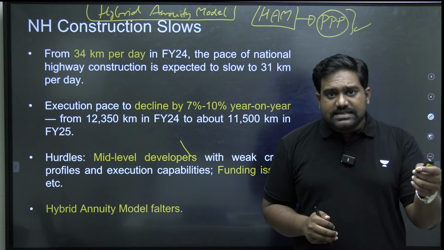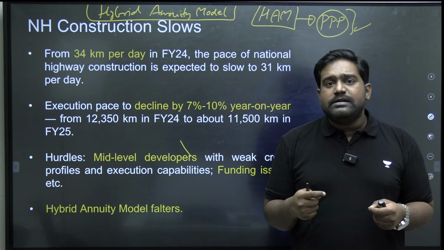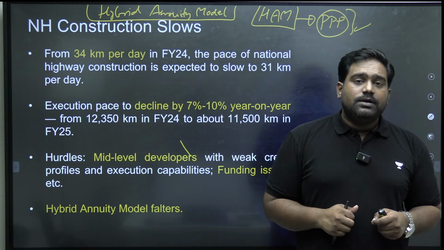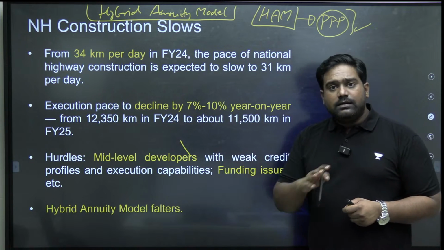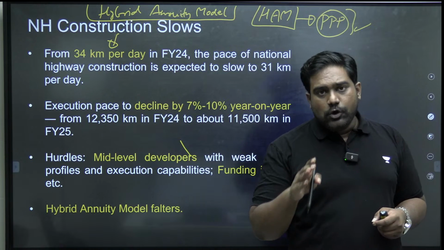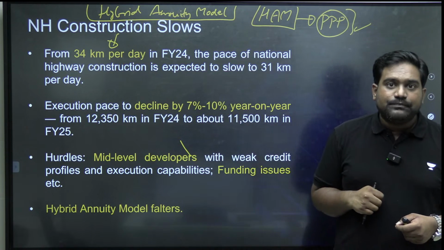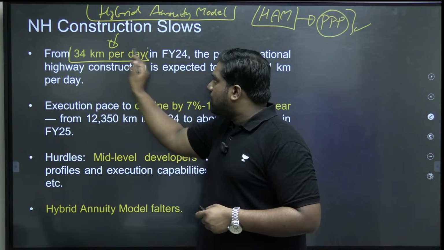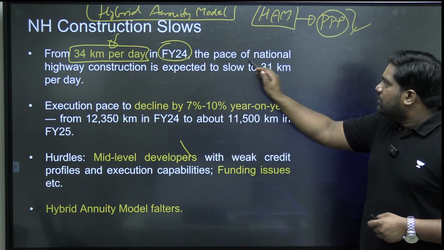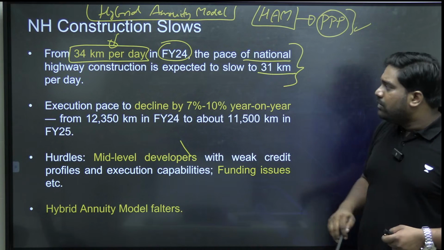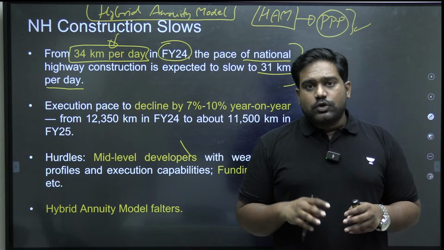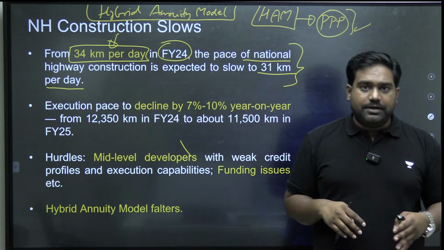Now, according to a recent study, this model apparently is failing. It's not performing as well as the government expected, because the study is citing data. The data shows that NH construction has slowed down over the last few quarters. From 34 kilometers per day, which was added in FY24, we are expected to see a slowdown to just 31 kilometers per day in the coming quarters. So clearly, road construction is taking a hit.